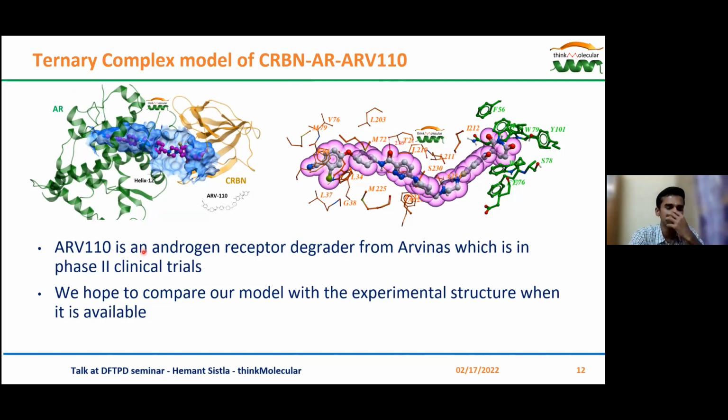It is an androgen receptor degrader. This is a ternary complex which we have modeled, and we are quite confident in its structure. We do hope to compare this with the experimental structure of this ternary complex whenever it is available.